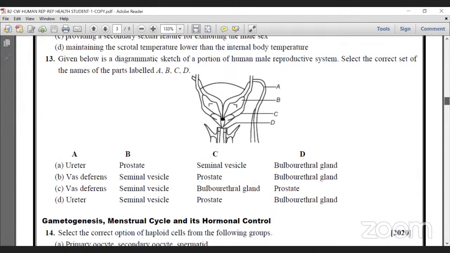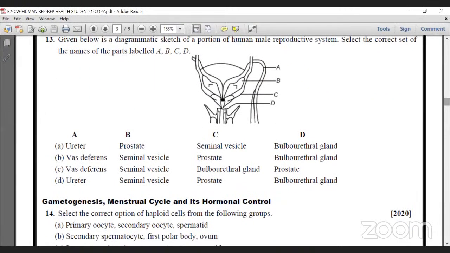Question number 13. Given below is a diagrammatic sketch, that is actually a male reproductive system representation. Again, we will choose the correct answer. Let us see one by one. A actually is vas deferens. B, actually, it is seminal vesicle.